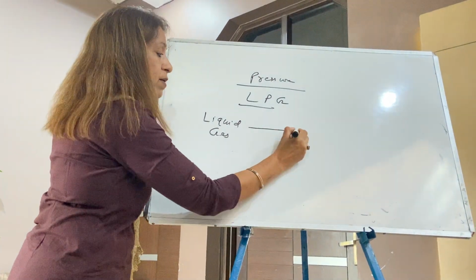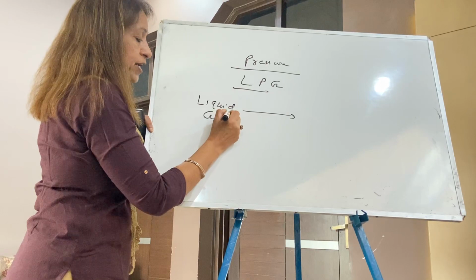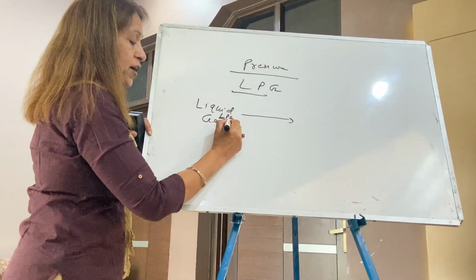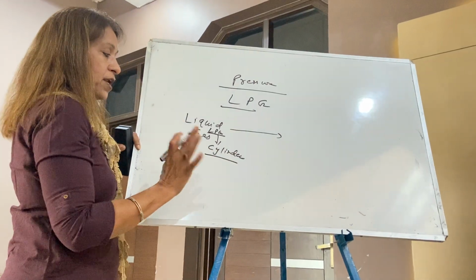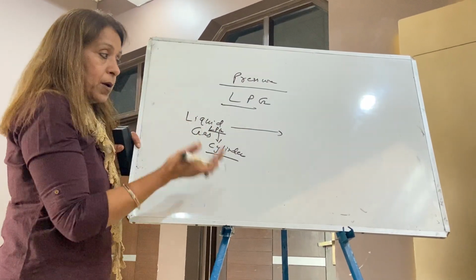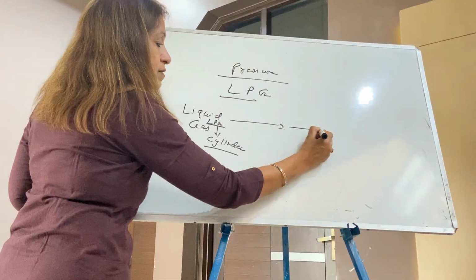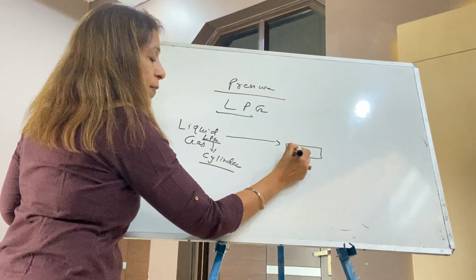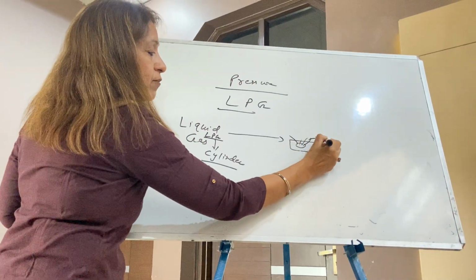The moment it comes out, it's a liquid LPG right now. In cylinders, there is liquid LPG. But from the gas burners, gas comes out.